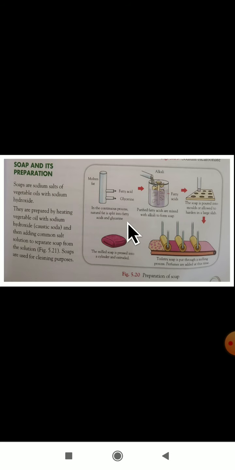See what they will do in the continuous process. Natural fat is split into fatty acids and glycerin. Molten fat it is, here fatty acid and glycerin will be released.